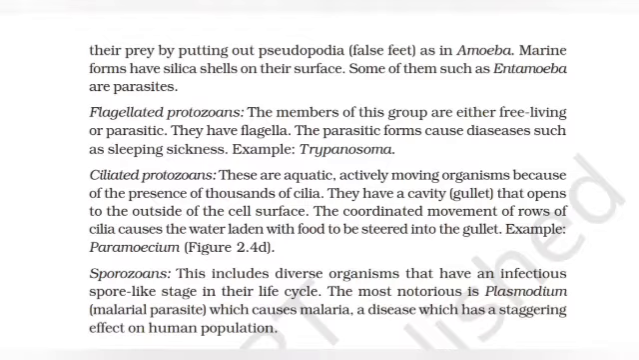Ciliated protozoans. These are aquatic, actively moving organisms because of the presence of thousands of cilia. They have a cavity called gullet that opens to the outside of the cell surface. The coordinated movement of rows of cilia causes the water laden with food to be steered into the gullet. Example: Paramecium.